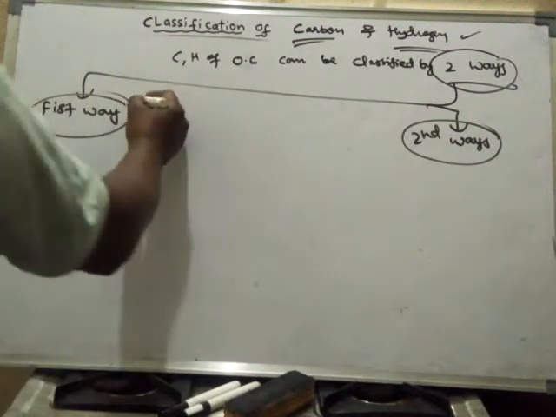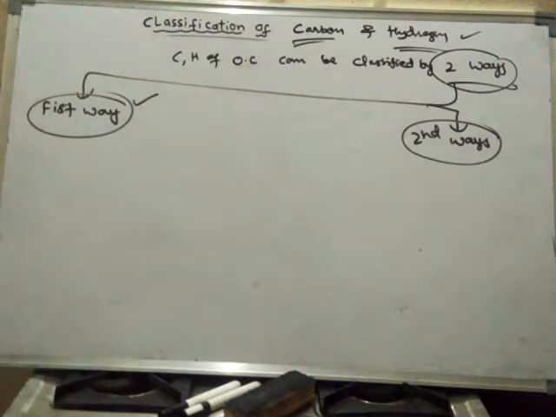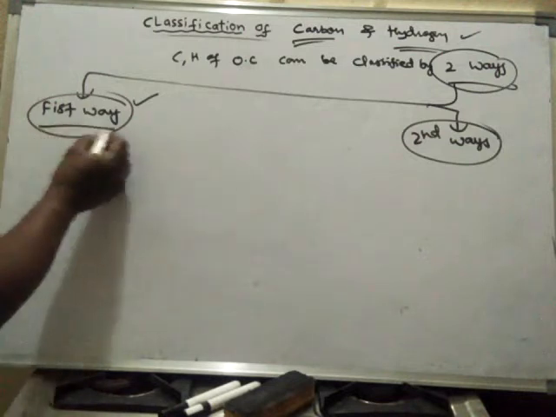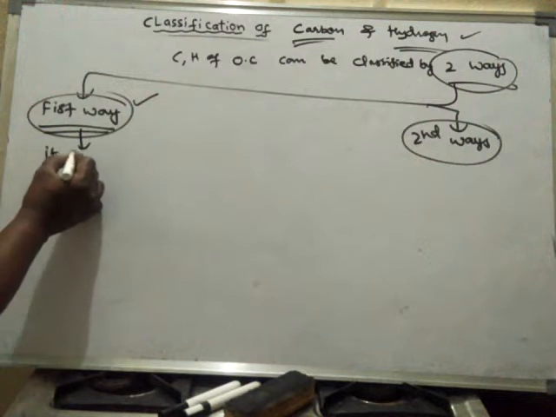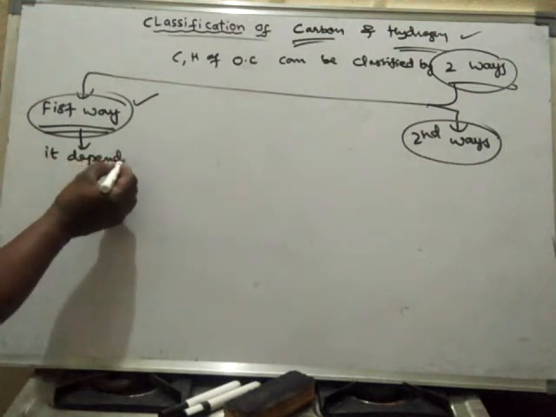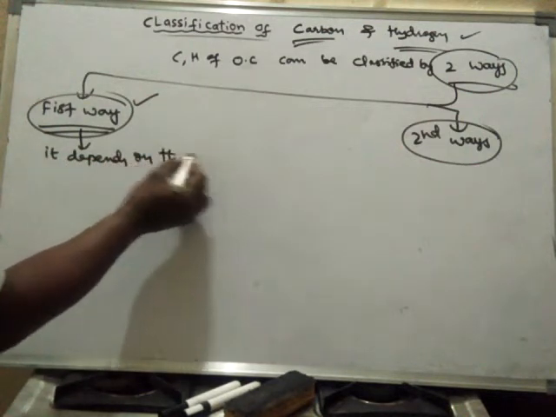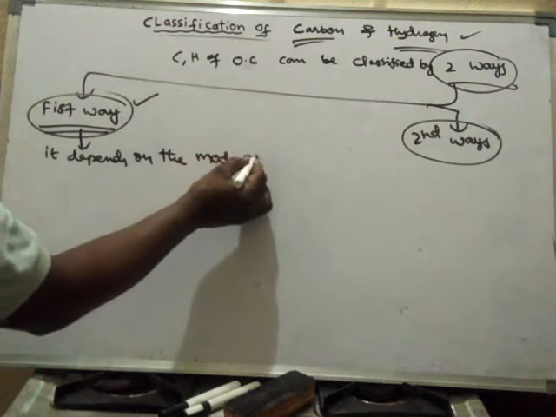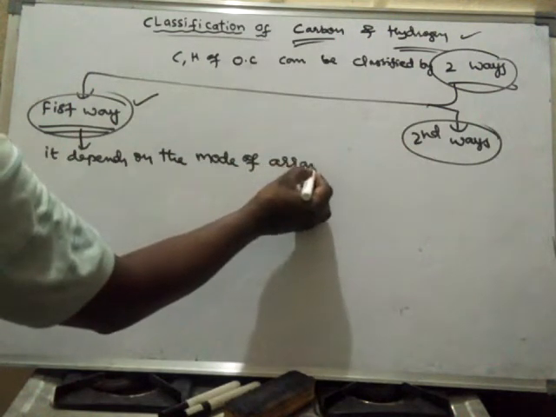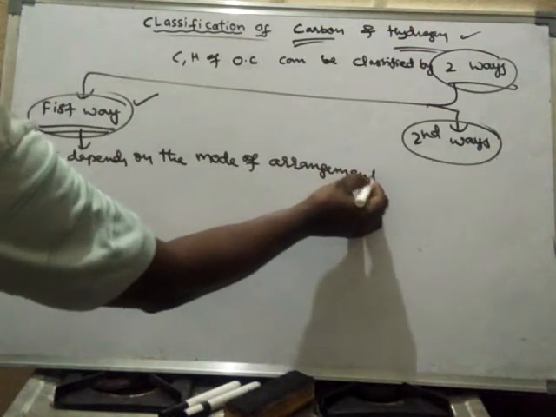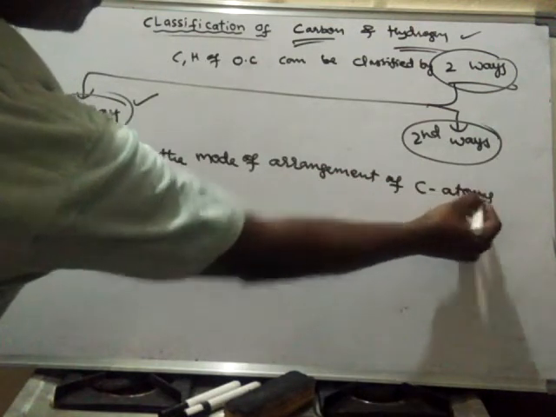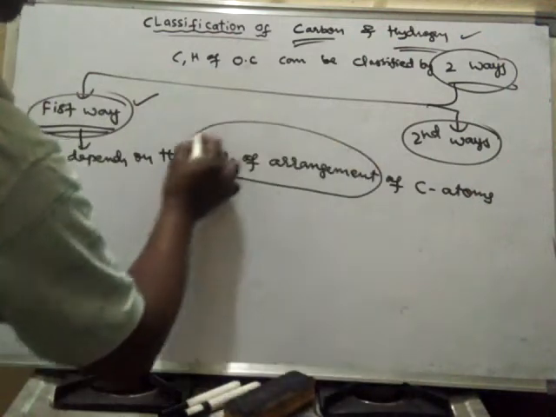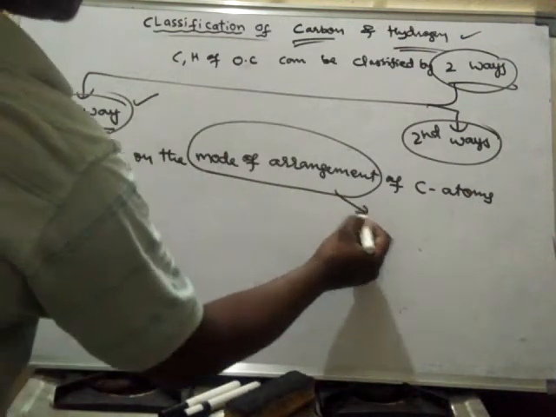In the first way of classification, it depends upon the mode of arrangement of carbon atoms. Mode of arrangement means linkage.